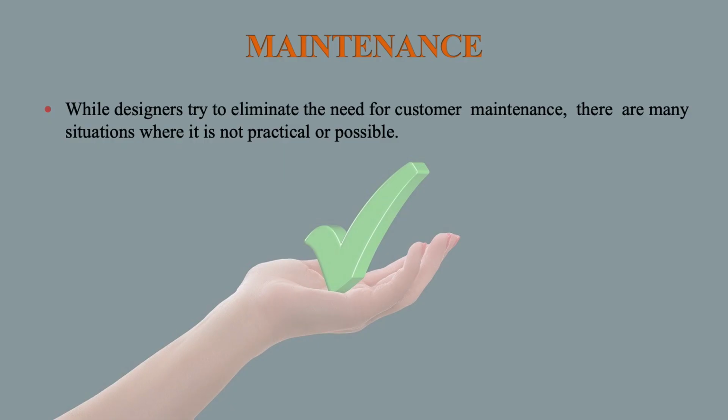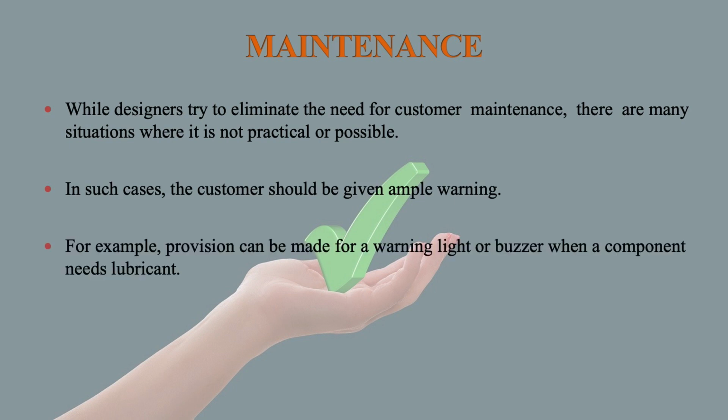Now let us talk about the maintenance. While designers try to eliminate the need for customer maintenance, there are many situations where it is not practical or possible. In such cases, the customer should be given ample warning. For example, provision can be made for a warning light or buzzer when a component needs lubricant. Maintenance should be simple and easy to perform.